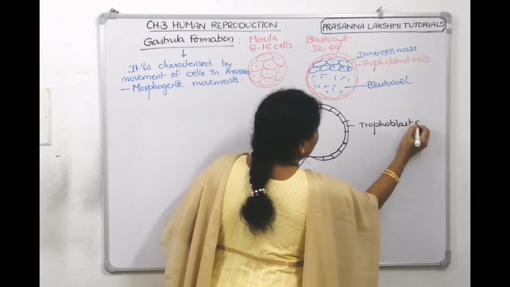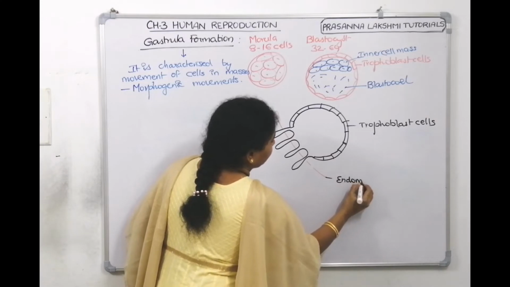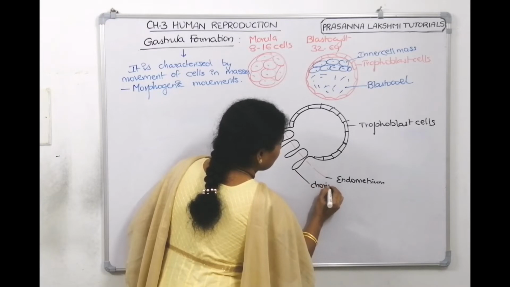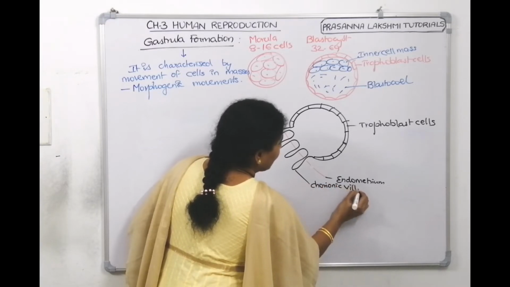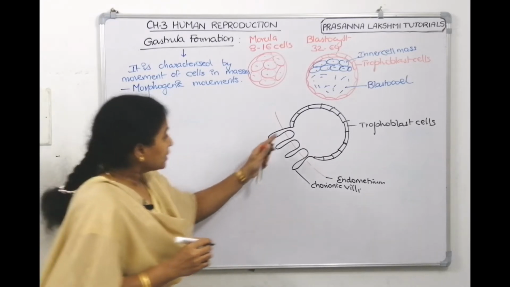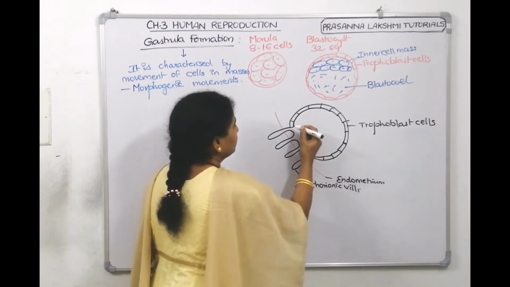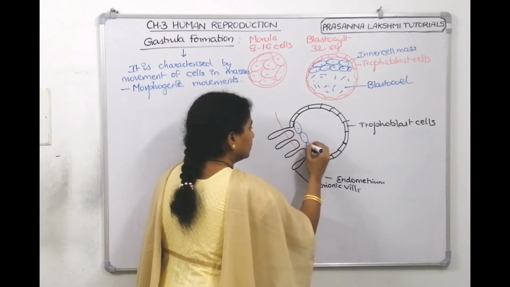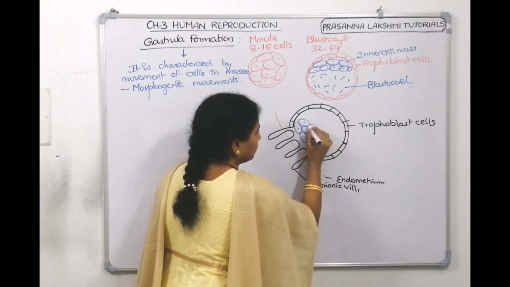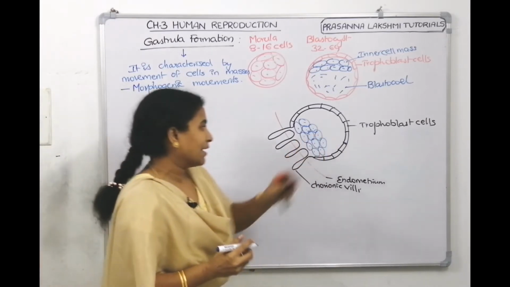Trophoectoderm or trophoblast cells. And what is this? Endometrium. And what are these called? Chorionic villi. Now inside what do you have? Inner cell mass. So this is inner cell mass and this is blastocele.